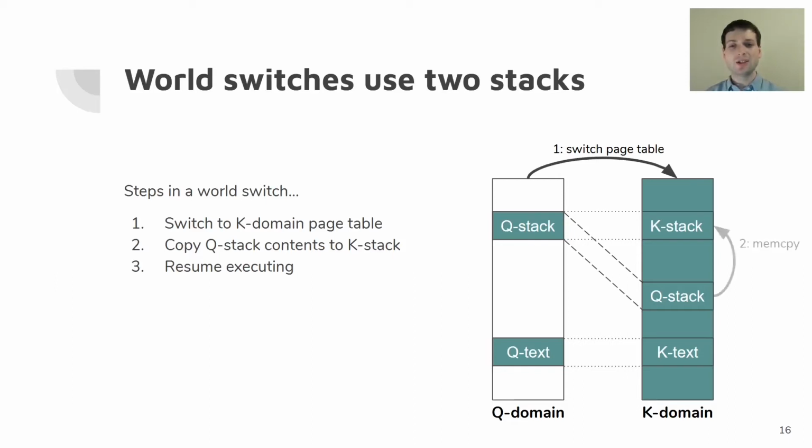So achieving that, actually, is just the memcopy we promised. We do a memcopy during the world switch. And this memcopy actually turns out to be pretty cheap, because the stack is entirely in the cache usually, and we don't generally have very deep call chains when executing in a kernel. And then finally, after we've switched page tables and copied the stack, we can transition back to the K domain and resume executing at the K text.